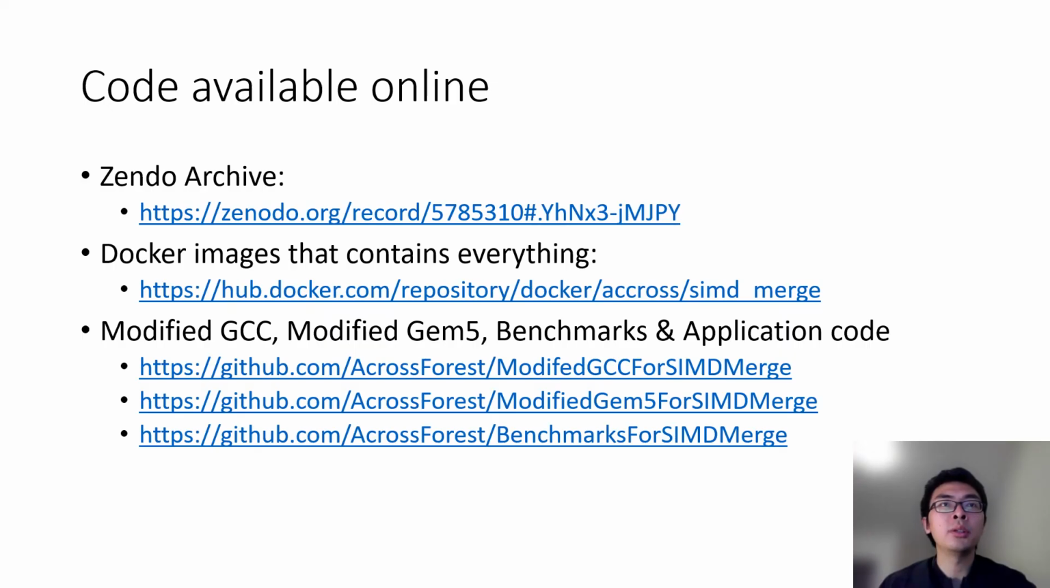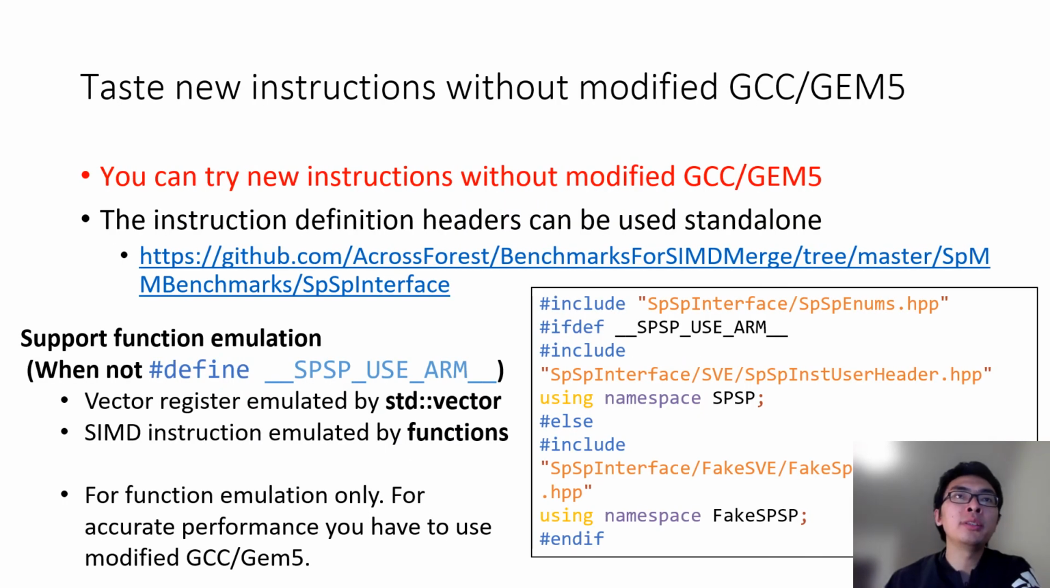Finally, all source code are available online. You can also try to use the new instructions without bothering to build the modified GCC and Gem5. There is a macro-controlled switch. By unsetting the macro, the SIMD instructions will be emulated by plain C++ functions.